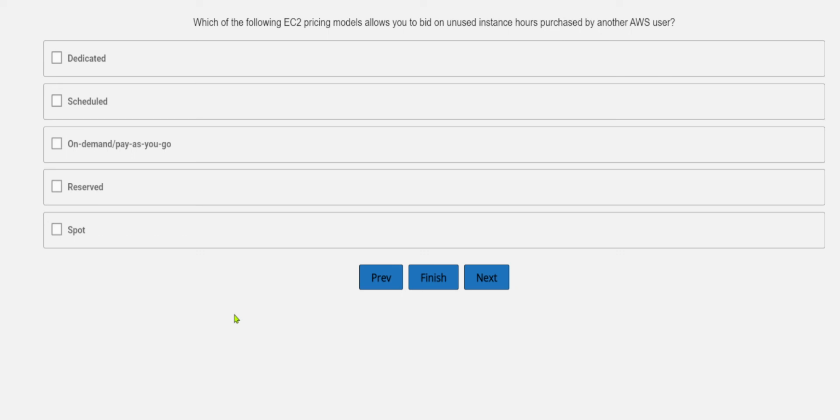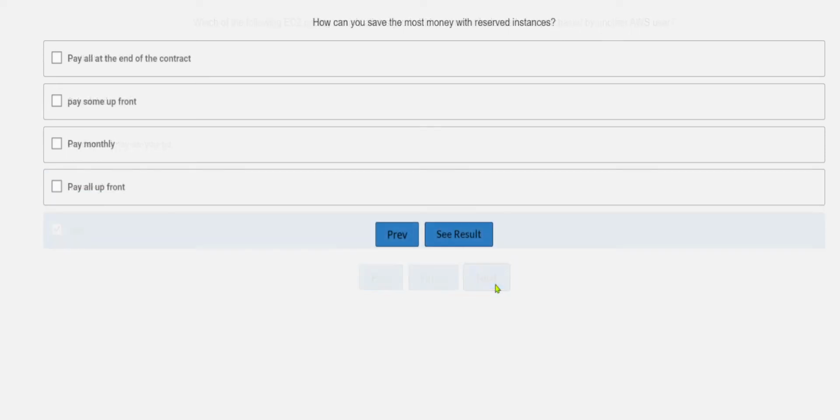So let's check the options: dedicated, scheduled, on demand pay as you go, reserved and spot. As we know the definition of spot, it allows you to bid on the unused instance hours. So we will select spot over here as the correct option.